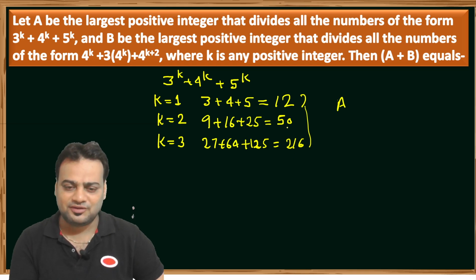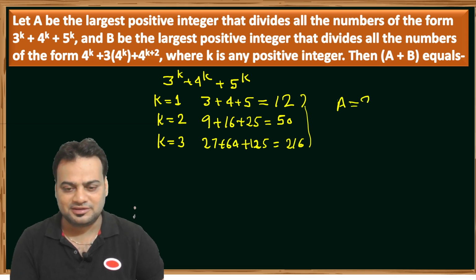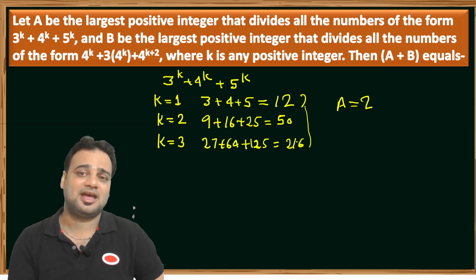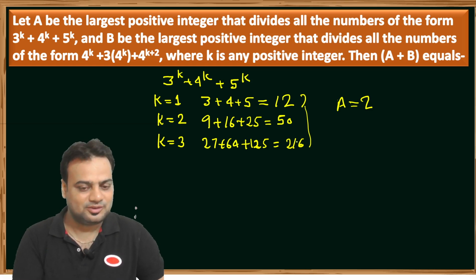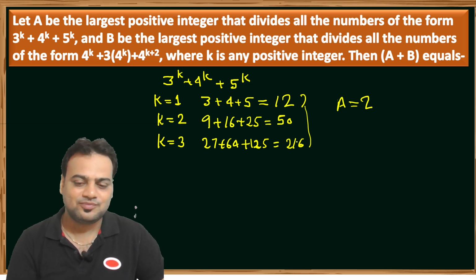If we calculate the HCF of 12 and 50, we get 2 only. So the only possibility for A to divide 12, 50, 216 and any other such numbers is 2. So the largest possible value of A is 2.